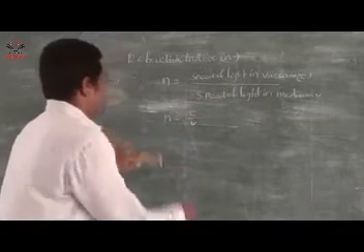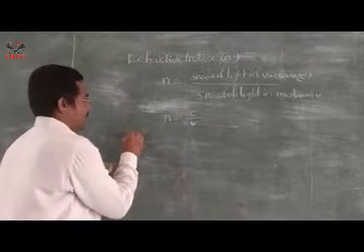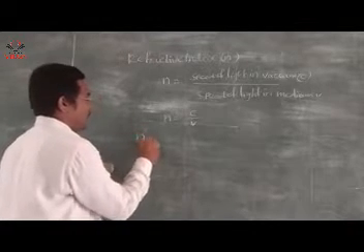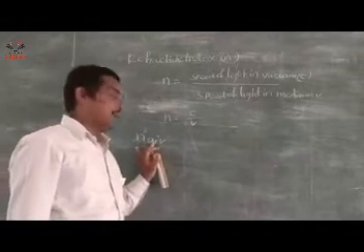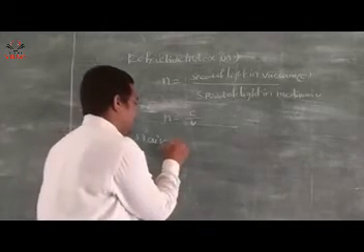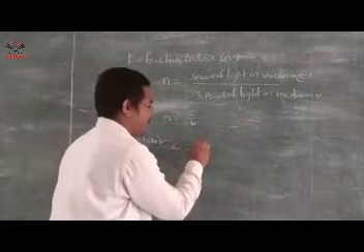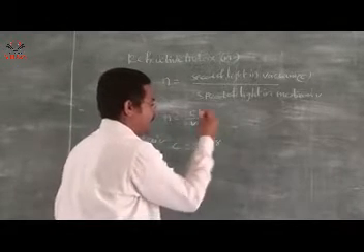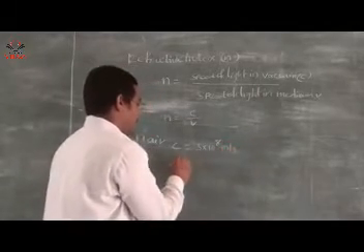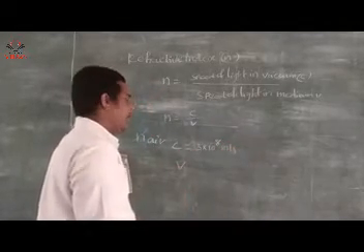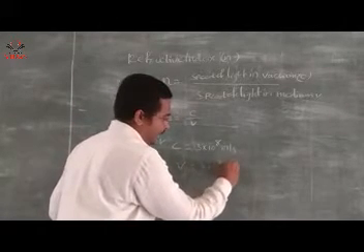Let's find out the refractive index of air. N is nothing but refractive index. So what is the C value here? The speed of light in the vacuum is constant, 3 into 10 power 8 meter per second, and the speed of light in air is also 3 into 10 power 8 meter per second.